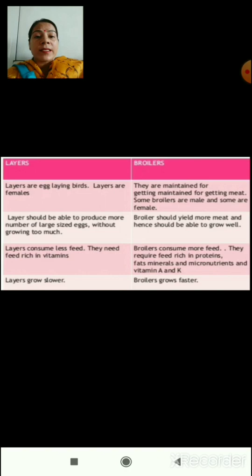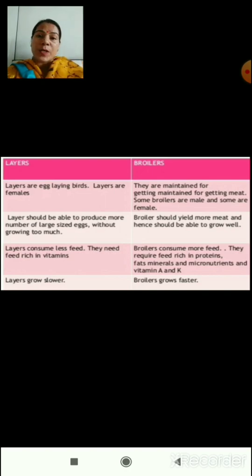Let us quickly summarize these differences. Layers are egg laying birds, layers are females. Whereas broilers are generally maintained for getting good meat, and some broilers are male and some are female. Layers should be able to produce more large size eggs without growing much in size. So we want more eggs from layers, so we don't want these birds to grow in size and become bulky. The aim is to get more and more eggs from these layers.